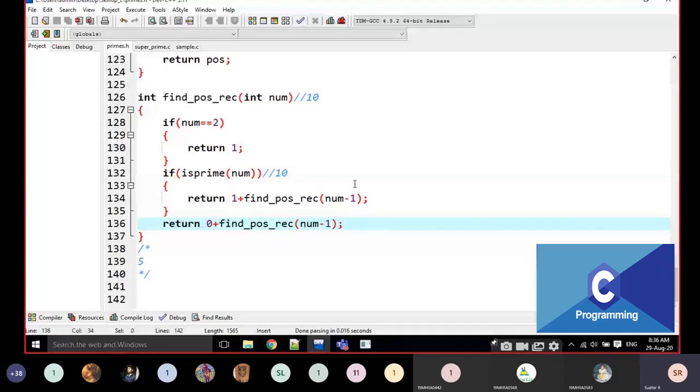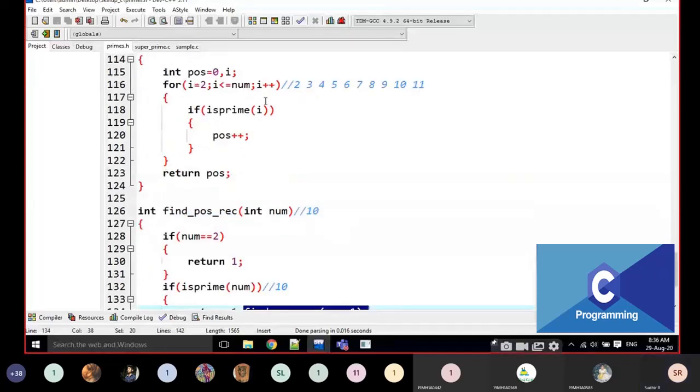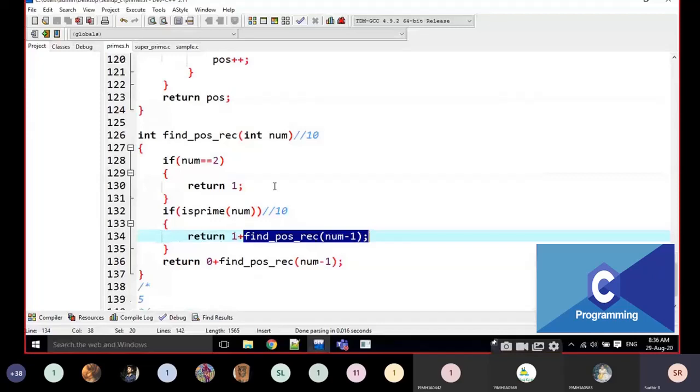If the number is 10, if the number is 11, I am calling the same function with 10. The same functionality we write in a for loop also, right? If it is 2, the next time it is 3, then 4, like that. Here also like that. If the number is not prime, I am going to call with 0 plus. If it is prime, 1 plus. That's it.